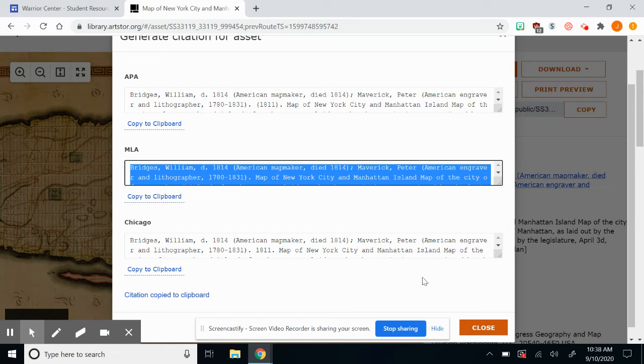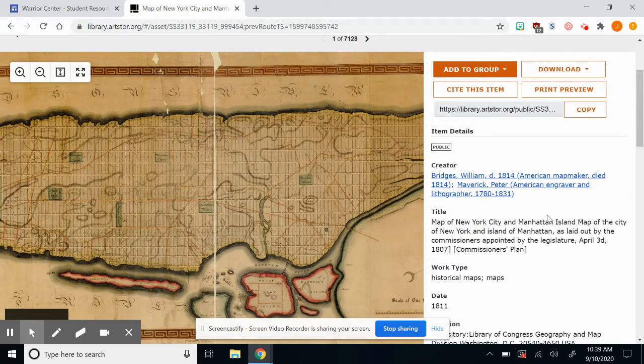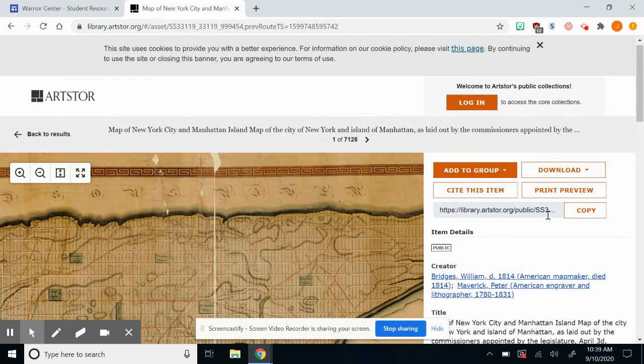Now, like I've said in all the other videos, do not take this 100% for accuracy in your citations. Always double check using Purdue OWL. It's an online writing library maintained by Purdue University that has all the most up-to-date formats for all the major citation formatting. All right. But this is the general overview of ARTSTOR.